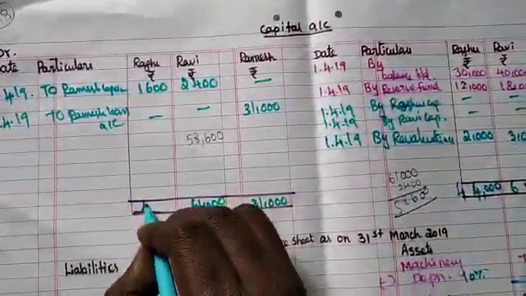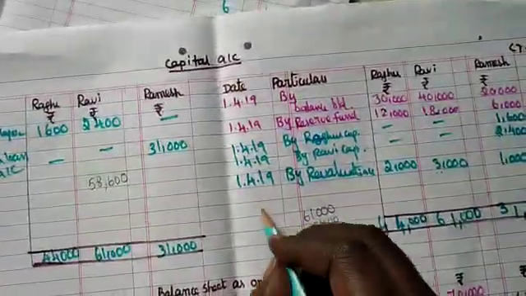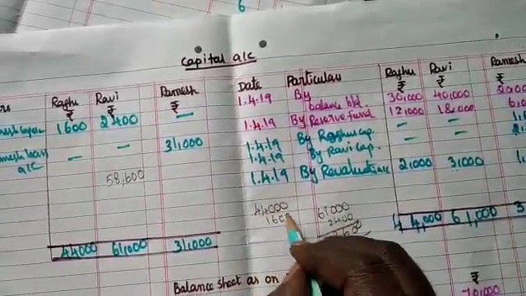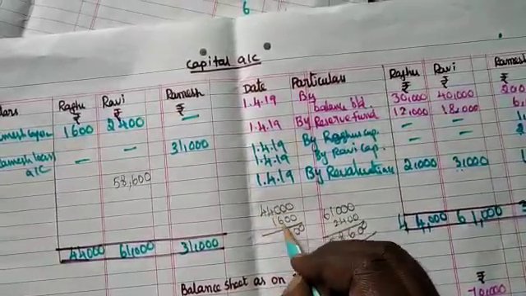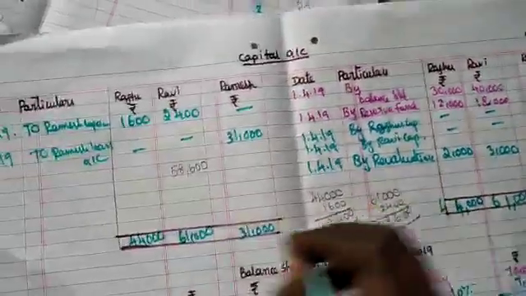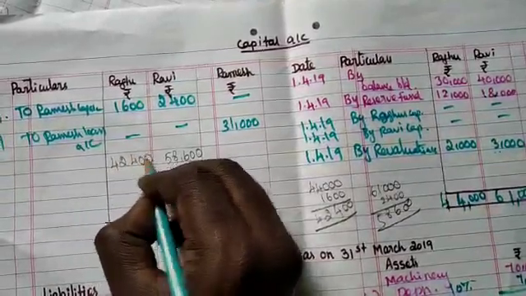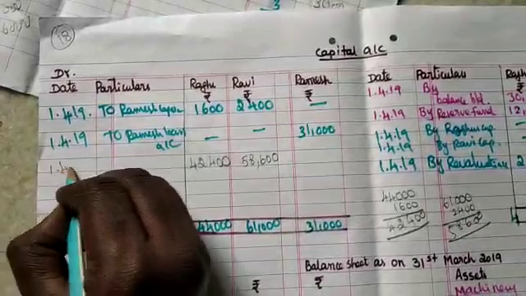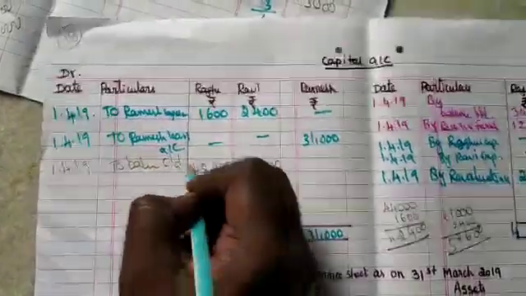The same 44,000 is placed here. 44,000 minus 1,600, 42,400. Now you see here 44,000 got it. This is the closing balance, that is 1/4/2019 balance C by D. It should be transferred here.